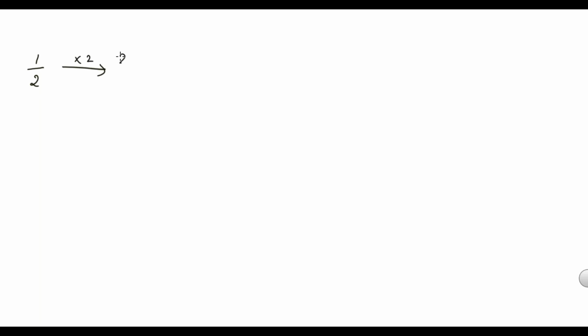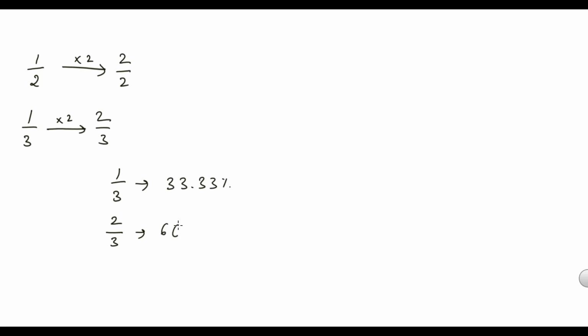1 by 2 into 2 gives 2 by 2, and 2 by 2 is 100%. That is already done. Now 1 by 3: if you multiply 1 by 3 into 2, what will it be? 2 by 3. See how to write it: 1 by 3 is 33.33%. Same way, 2 by 3 is double of this 1 by 3, so 66.66%. 3 by 3 is nothing but 1, and 1 is 100%. That is not required.